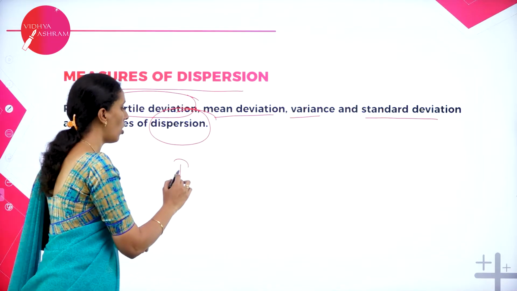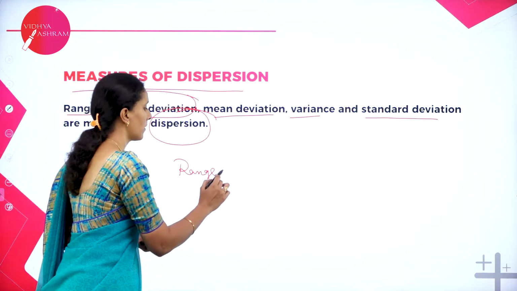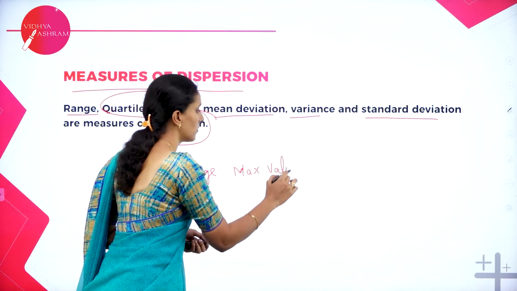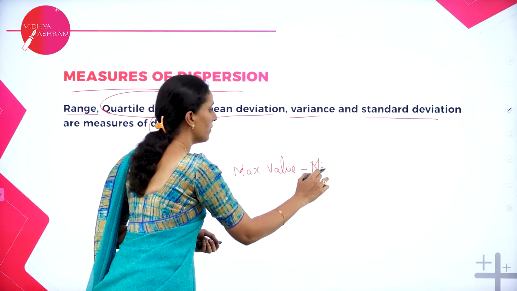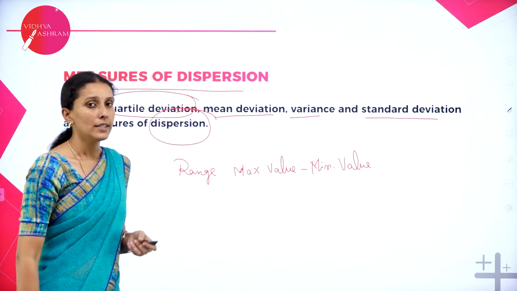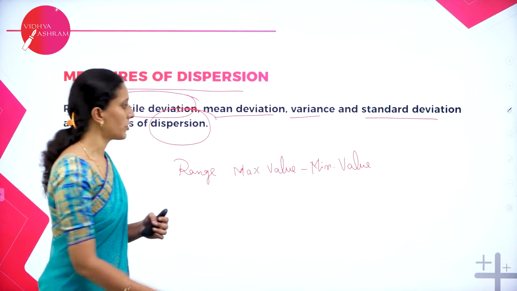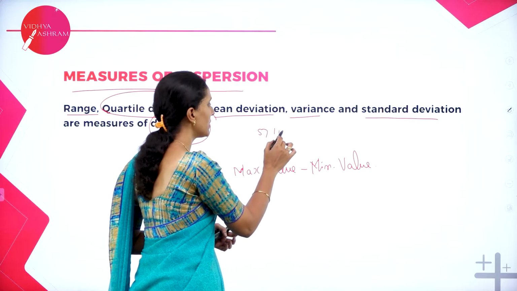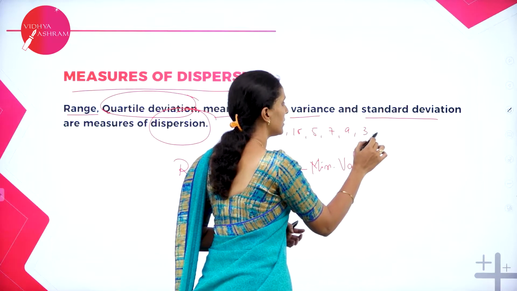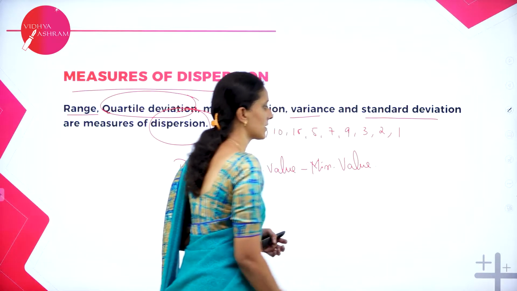Range is always maximum value minus minimum value. Suppose let me take data distributed in the form of 5, 10, 15, 5, 7, 9, 3, 2, 1, like this.